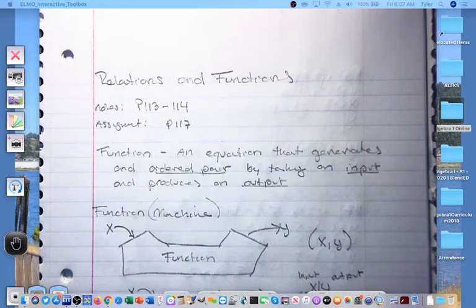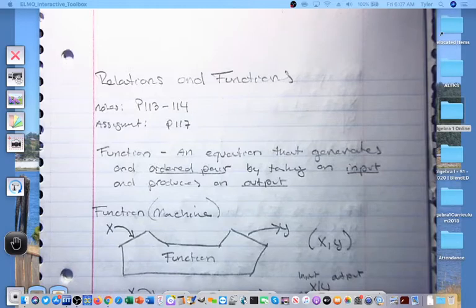Well, good morning, everybody. Today we are going to talk about functions in a little bit more detail rather than just telling you is it a function or a relation. We're actually going to be using functions today. So our notes are going to come from page 113 and 114. Your assignment is just one page long, page 117.